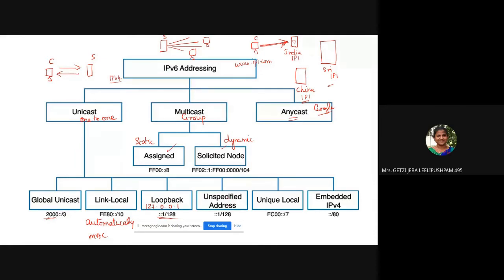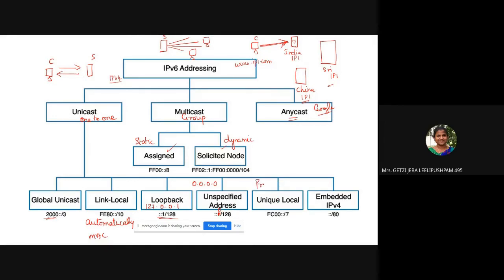So the next one is unspecified address. Okay, I'll tell you, this is not ::1, this is ::0. What is this unspecified address? It is similar to that of 0.0.0.0. Please listen. This address is used for initial address configuration. Before you get an address, you need some address to communicate in the network. For that purpose, we use this unspecified address. It is not ::1, it is ::0/128.